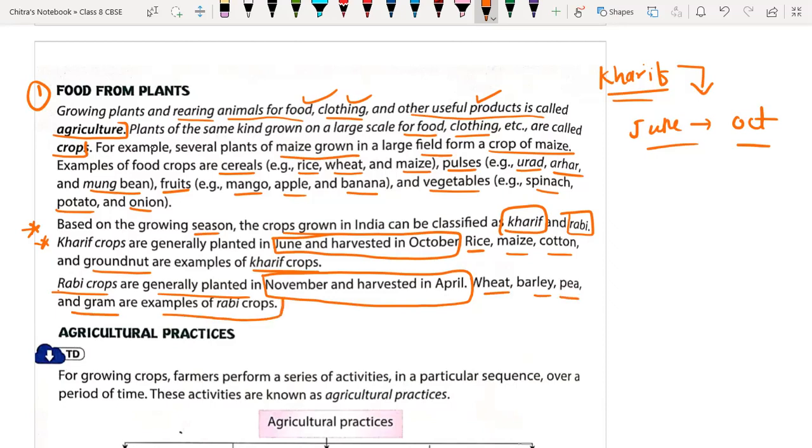Okay, so this is very important. What is agriculture? What is a crop? What is a Rabi crop? And what is a Kharif crop? We have discussed them here. So very, very important. Okay, so just take a screenshot of that. Then we will discuss your doubts and move further.